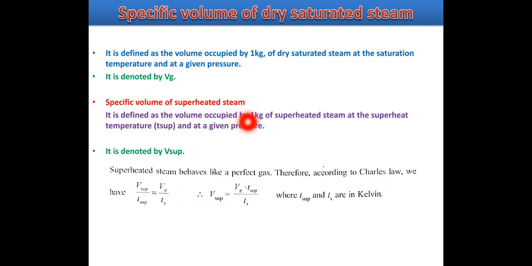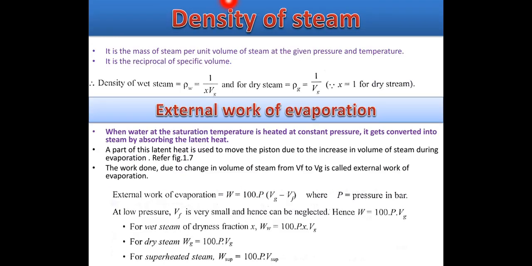Specific volume of superheated steam is defined as the volume occupied by 1 kg of superheated steam at the superheat temperature T super and at a given pressure. It is denoted by V super. Okay, so mathematically V super is equal to Vg into T super divided by Ts. Density of the steam, you know that density is nothing but mass divided by volume.